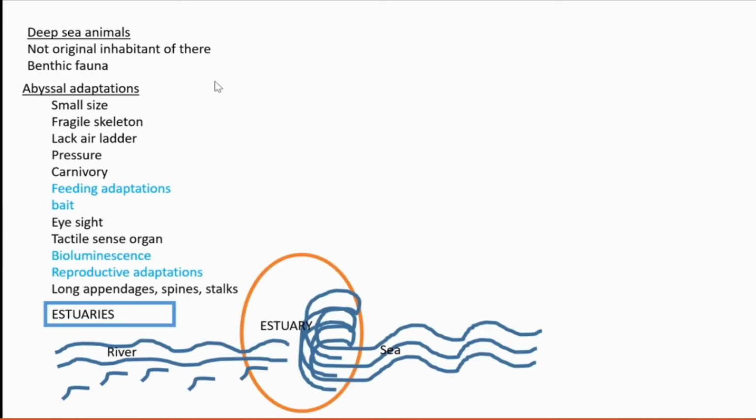Then moving to see the deep sea animals. Deep sea animals are actually not the inhabitants of the deep sea portions. They are actually the visitors there. Which are the benthic fauna? Mostly they are protozoans, sponges, then tubicolous worms, crustaceans, giant isopods, and some vertebrate fishes also. Then we are going to see the abyssal adaptation, deep sea adaptation.